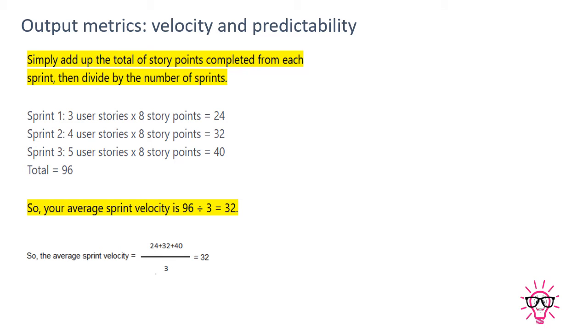So this is basically the velocity formula, guys. Whichever sprints you have done, the story points of those particular sprints divided by how many sprints you have completed. That will be the output which comes after this formula. That will be the velocity of your latest sprint. By this way velocity is calculated, and this is the reason velocity never comes the same every time. The velocity either goes high or low or stays on a middle level.